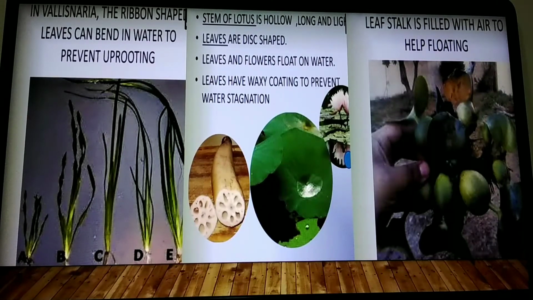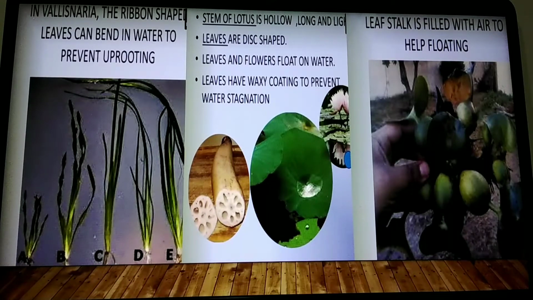If water is stagnant on the leaves or in the plant, what will happen? The foliage of the plant will be spoiled, and the leaves will be spoiled, and the plant will die. Hollow tubes will make the plant float in the water. The leaf stalk is filled with air, so that it will be easy to float on the water, helps in floating.